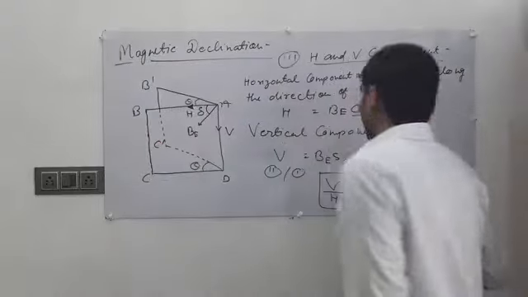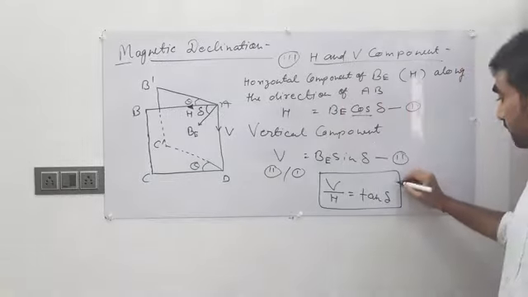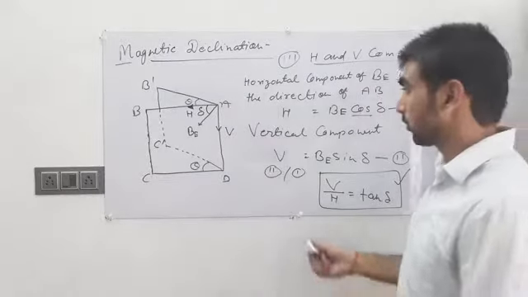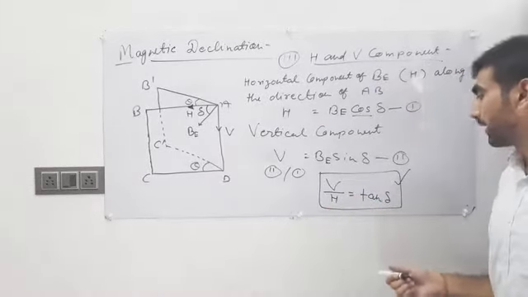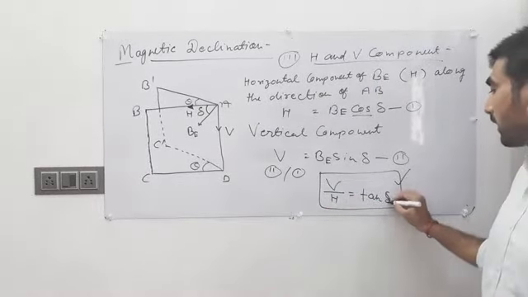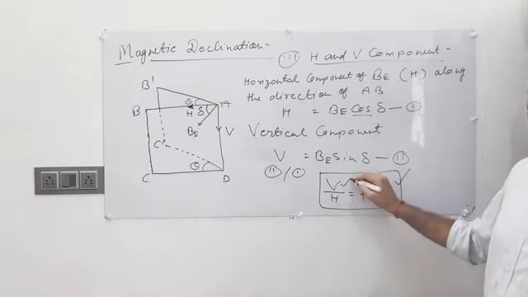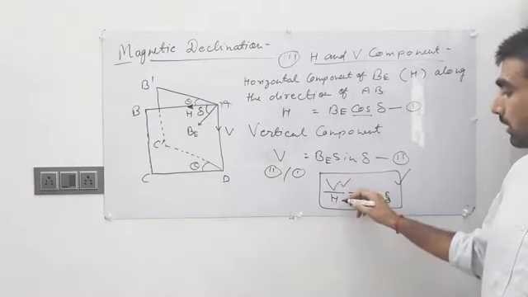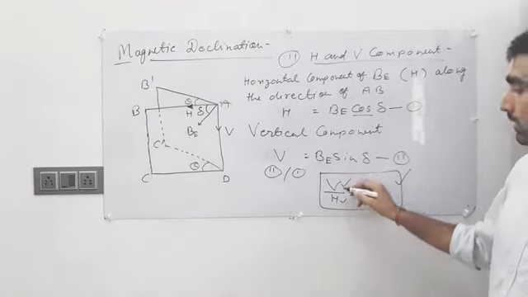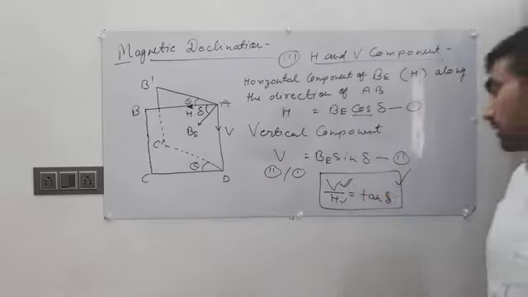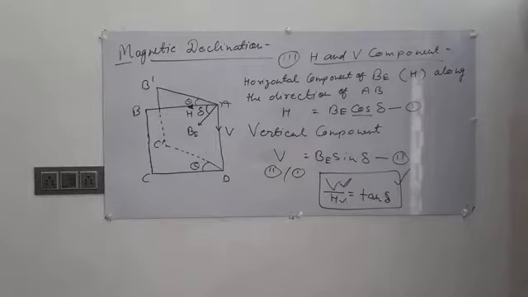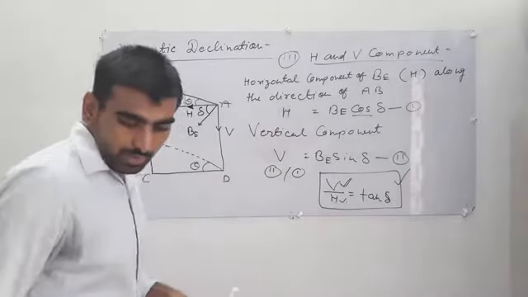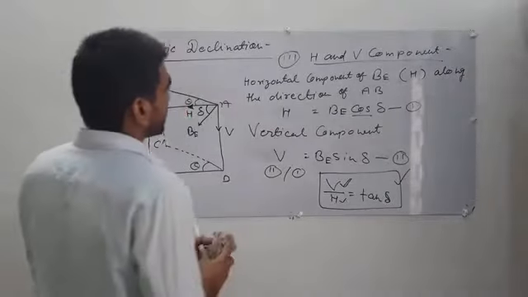There are various numericals where the examiner asks about the vertical and horizontal components. He gives an angle delta and a vertical component and asks for the horizontal component, or gives the horizontal component and asks for the vertical component. Now we discuss another thing related to these horizontal and vertical components.